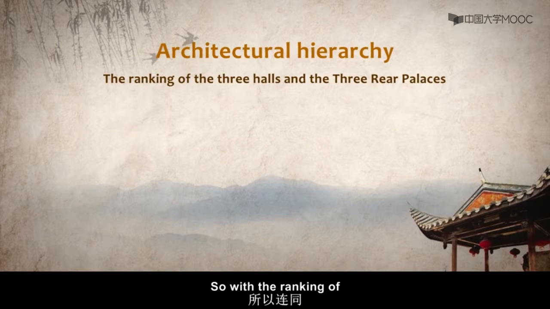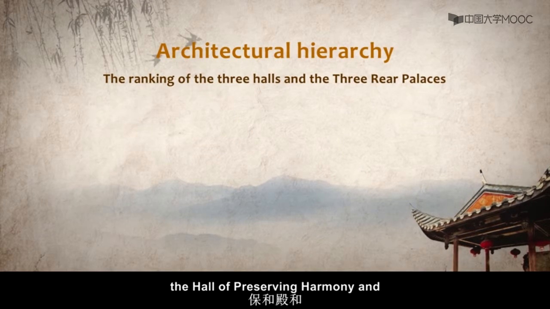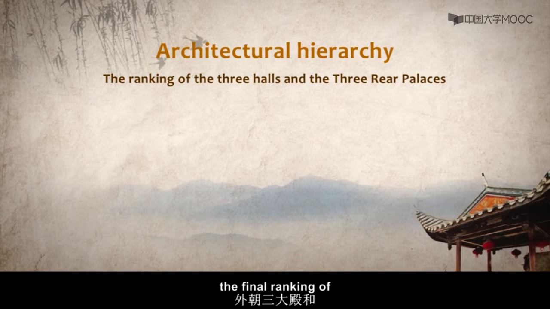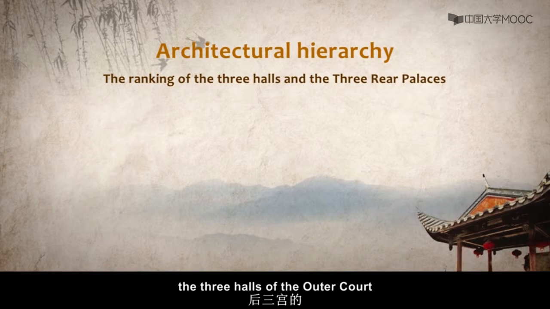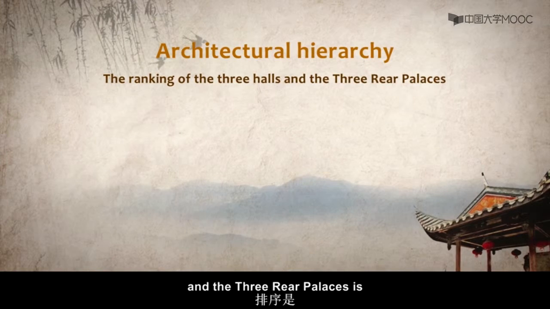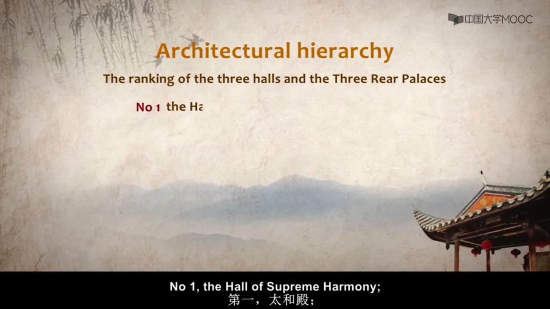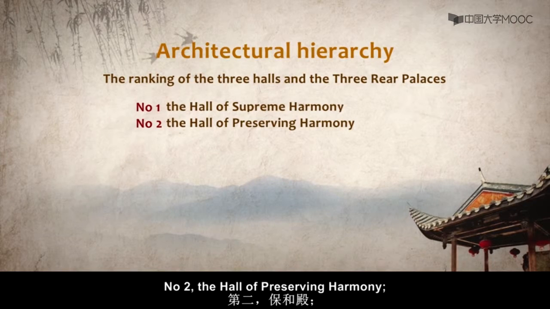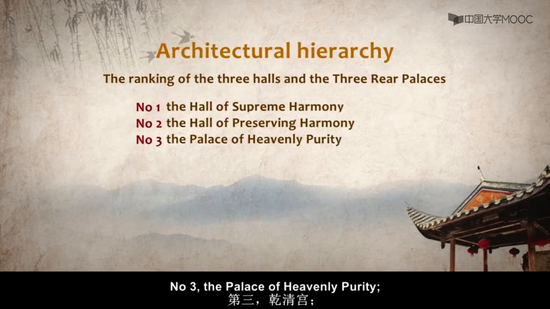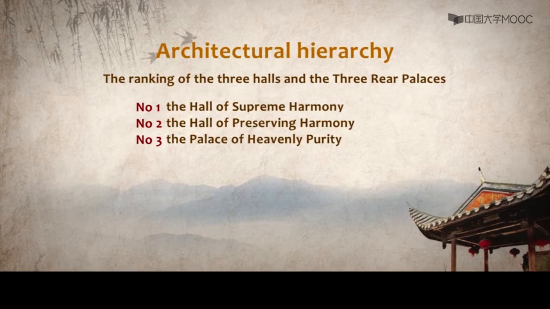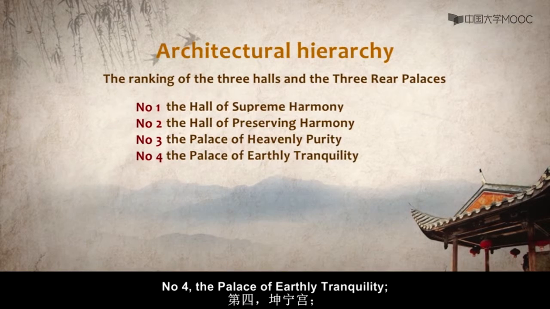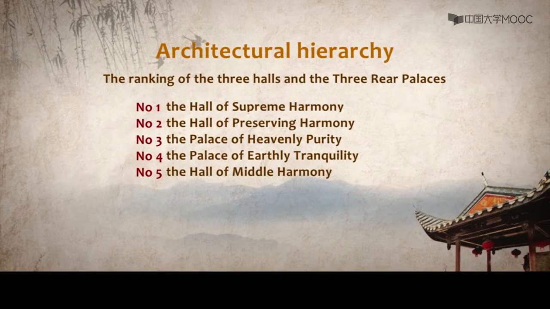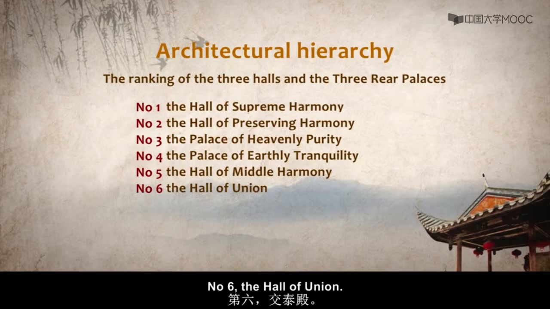So, with the ranking of the Hall of Supreme Harmony, the Hall of Preserving Harmony, and the Palace of Heavenly Purity, the final ranking of the 3 halls of the outer court and the 3 rear palaces is number 1, the Hall of Supreme Harmony, number 2, the Hall of Preserving Harmony, number 3, the Palace of Heavenly Purity, number 4, the Palace of Earthly Tranquility, number 5, the Hall of Middle Harmony, number 6, the Hall of Union.